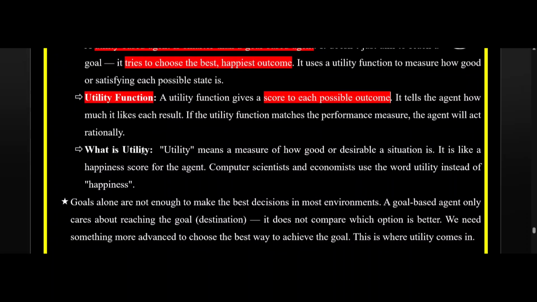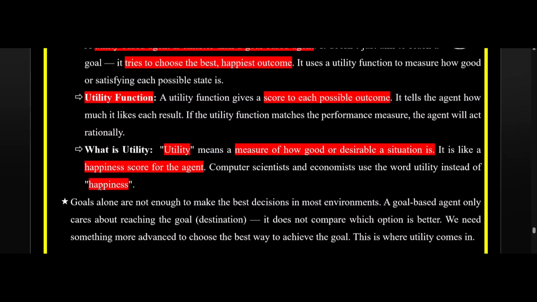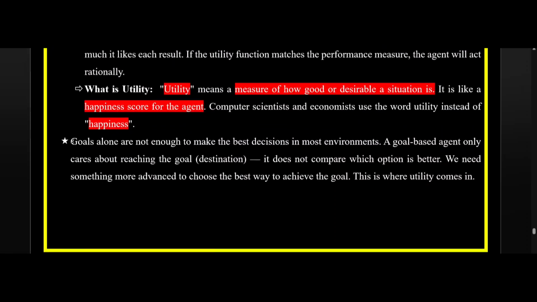What is utility? I have discussed what is meant by utility based agent and utility function, but ultimately what is meant by utility? Utility means a measure of how good or desirable a situation is. It is like a happiness score for the AI agent. Computer scientists and economists use this word utility instead of happiness in their fields of work.